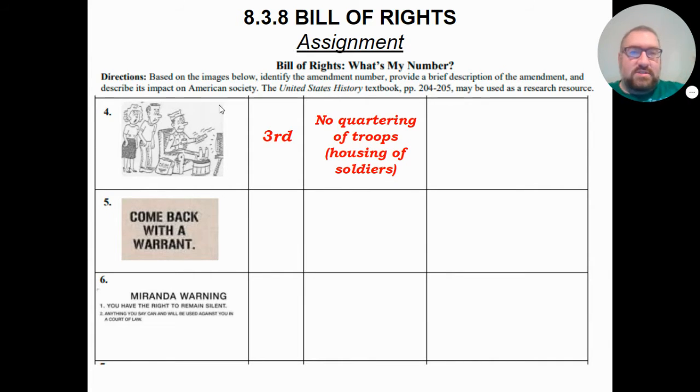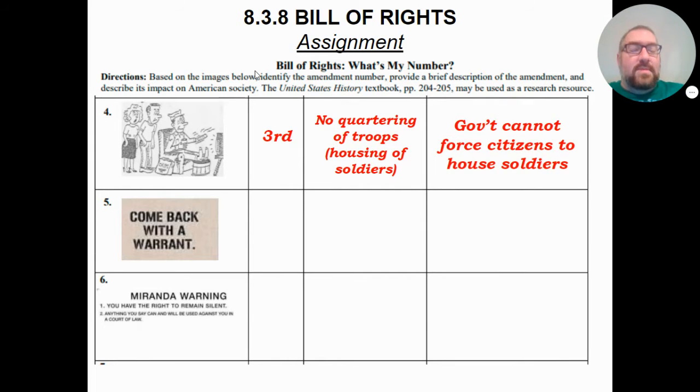So the Anti-Federalists are like, we don't want that to happen again. We want a Bill of Rights. Where are we going to put this Bill of Rights? Boom, quartering. Why is this important? Because, once again, it limits the power of the government. The government cannot force citizens to house soldiers. So, the citizens, that's protecting individual rights. The government cannot do this. That is limiting the power of the government.